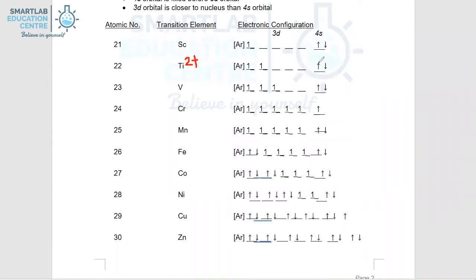you'll be able to form Ti2+ after losing 2 electrons from the 4s. Therefore, you will have a partially filled 3D subshell. Hence, Ti2+ is transitional. Similarly, titanium can form Ti3+, and when it forms Ti3+, it will lose 2 electrons from the 4s subshell, and you will also lose 1 of the electrons in the 3D. You'll find that again, Ti3+ has a partially filled 3D subshell, which means Ti3+ is transitional.